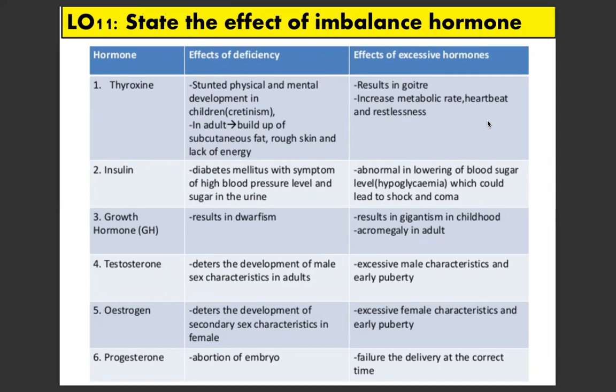Okay, the third one is the growth hormone. So kalau deficiency result in dwarfism, manakala kalau berlebihan pula akan menyebabkan gigantism in childhood ataupun acromegaly in adult. Acromegaly ni situasi contohnya di mana kita lihat ada orang dewasa dari segi physical appearance dia punya rahang dia agak panjang, okay, dan lebar. So itu adalah acromegaly.